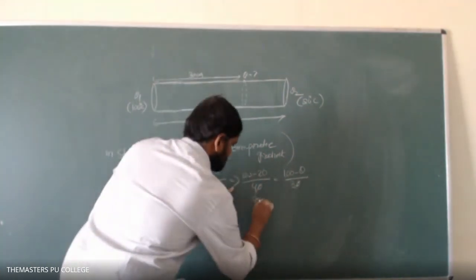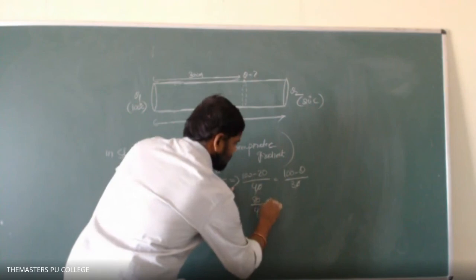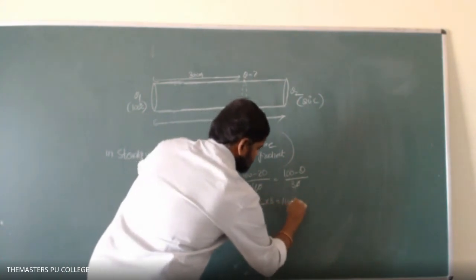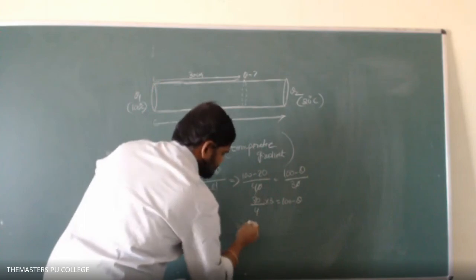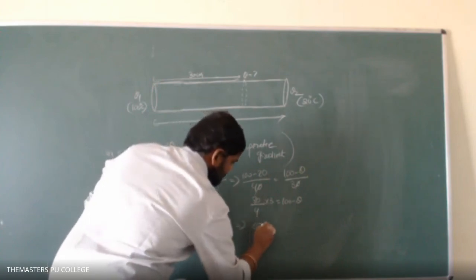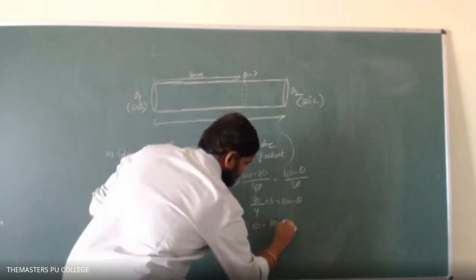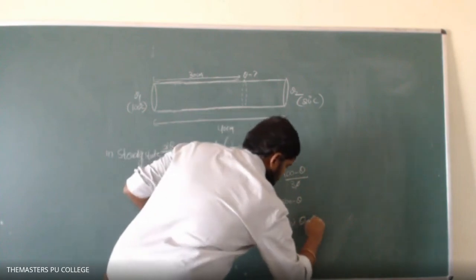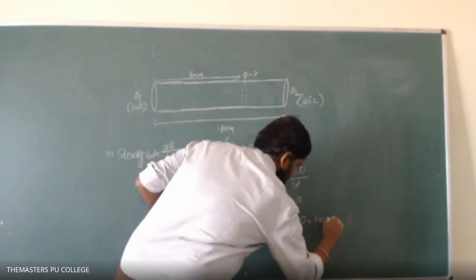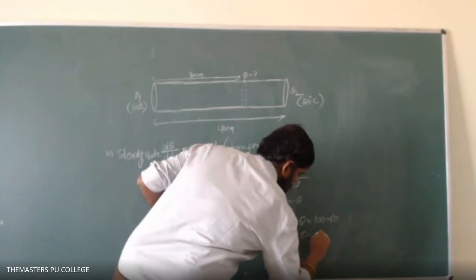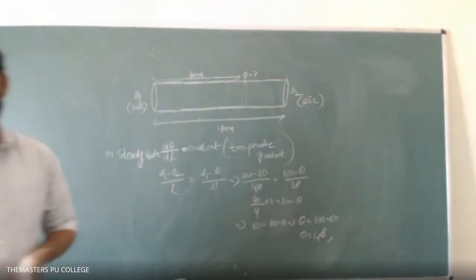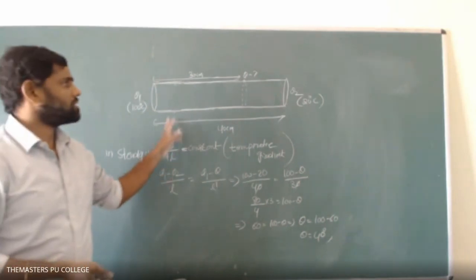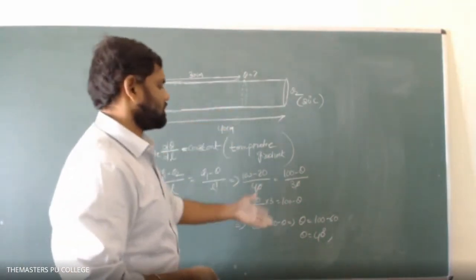So 80 divided by 4 into 3 is equal to 100 minus theta. So then 80 by 4 means we get 60, that equals 100 minus theta. That implies theta is equal to 100 minus 60, theta is equal to 40 degrees centigrade. The temperature of the junction at 30 centimeters from this end is 40 degrees centigrade.